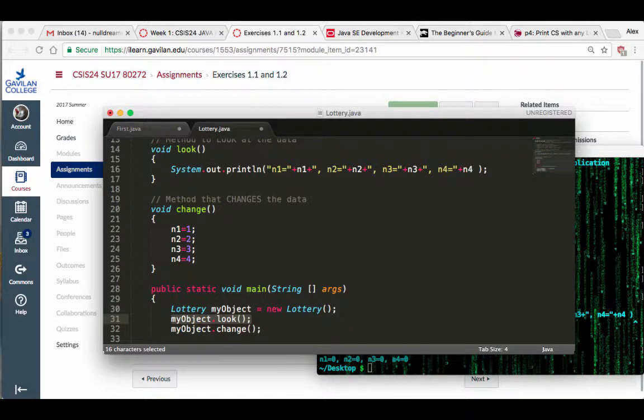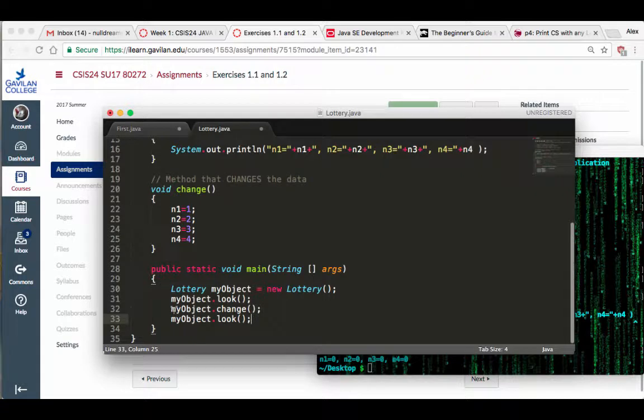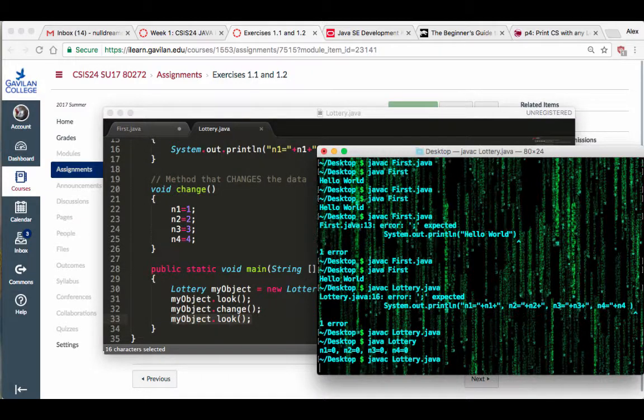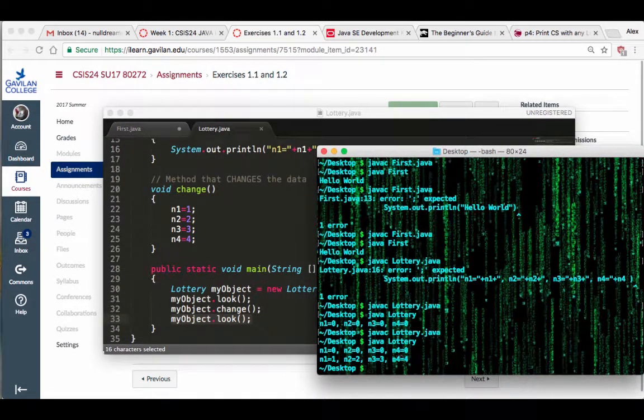So I'm going to copy this, Control C, paste it in there, right? So first I looked at these. It showed you this stuff right here, the 0, 0, 0, 0 for all of them. Then I'm changing them to 1, 2, 3, 4, and then I'm going to look at them again, right? Save it, and run it one more time. So you want to compile first, always. It's all good. Then run it. And there you go. Now we change them to 1, 2, 3, 4.